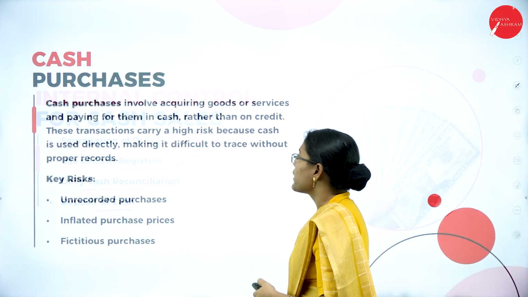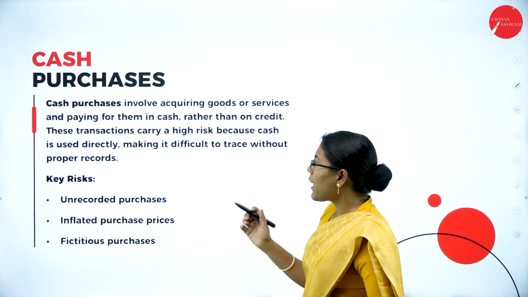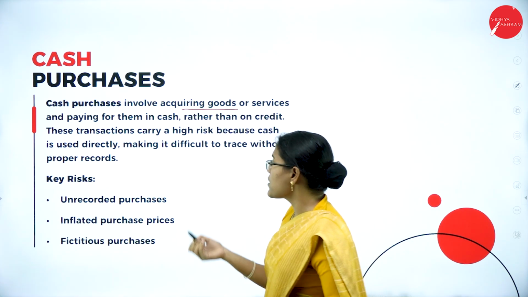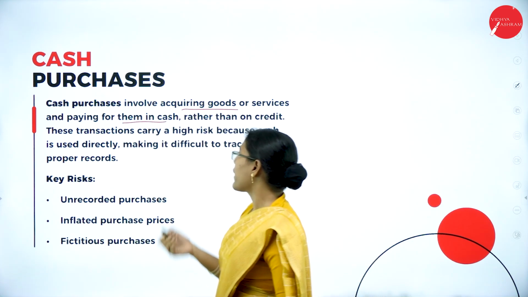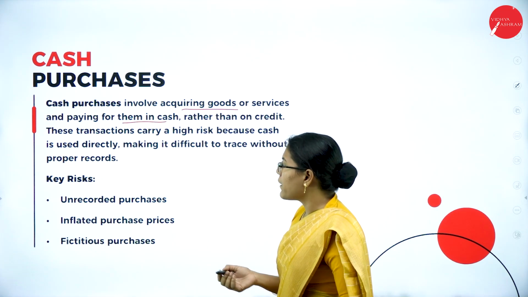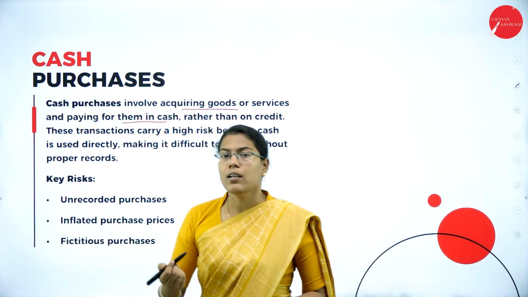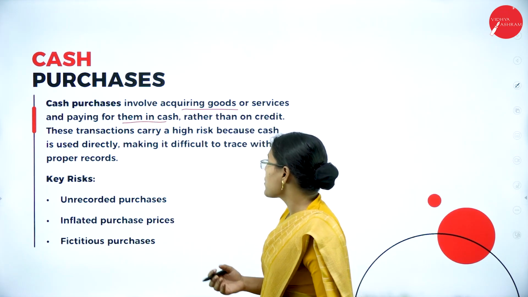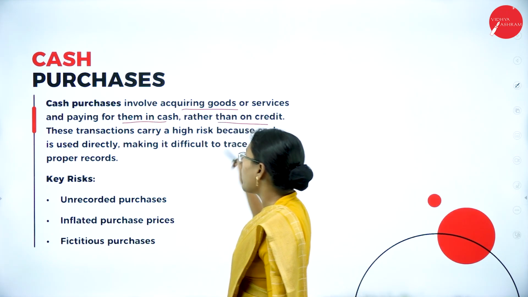Moving on to cash purchases. Cash purchases involve acquiring goods or services and paying for them in cash rather than on credit. So here we are buying a good or a service by paying in cash rather than buying on credit.